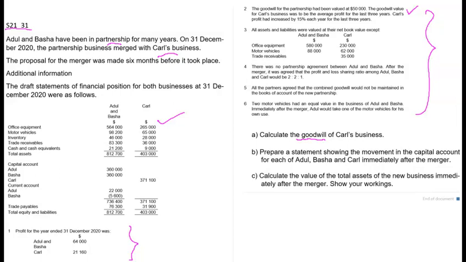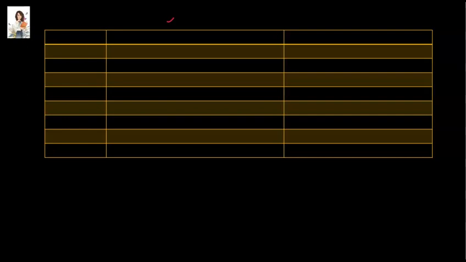Carl's profit had increased by 15% each year for the last 3 years. And the profit for this year is given to us in the first additional information point. That is, Abdul and Basha had a profit of $64,000 during the year and Carl had a profit of $21,160 in this year. So let us start the calculation of goodwill for Carl.